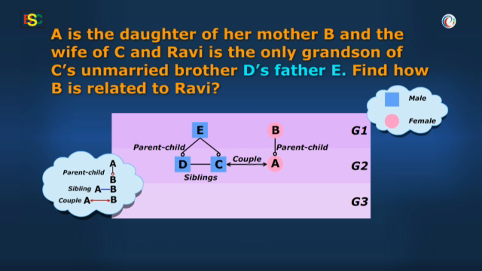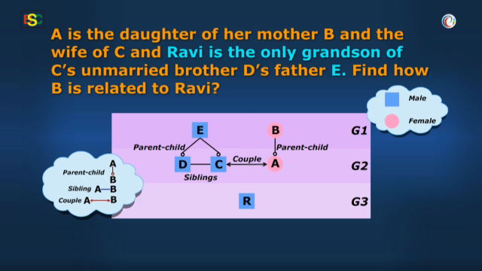Now, the last statement begins by saying E's only grandson Ravi, so Ravi is a male. And the point to be noted here is that we have drawn this conclusion as he is the only grandson.